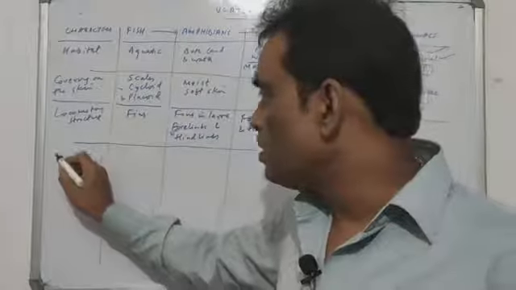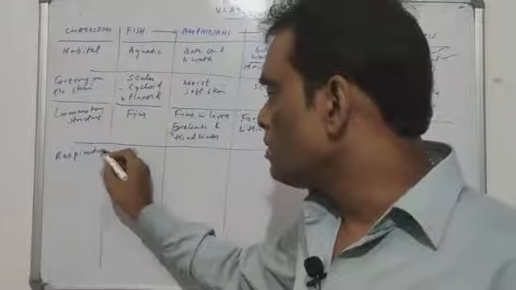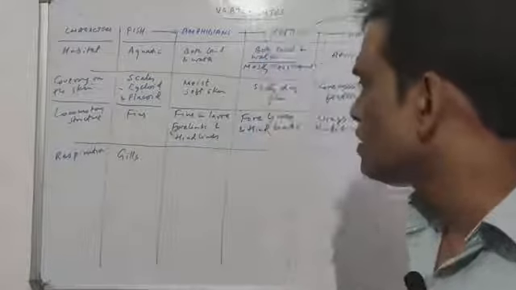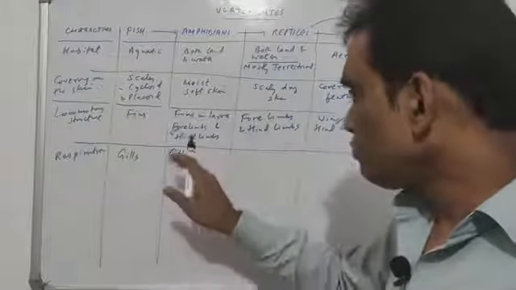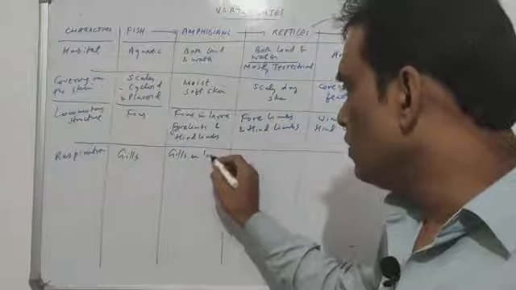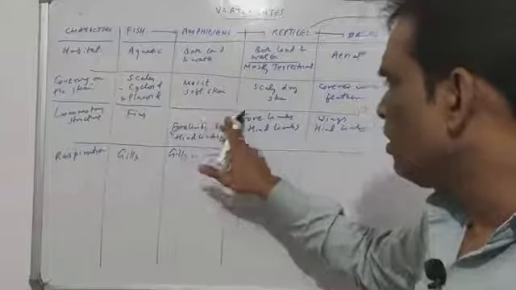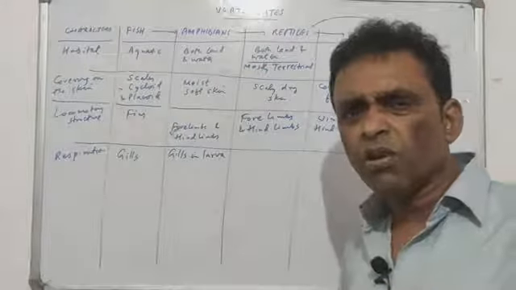As far as respiration and breathing is concerned, the fishes use gills. Fishes use gills. Here it is gills in larva. ऐसा भी नहीं है कि the larva always have fins. The larva has fins or may not have.